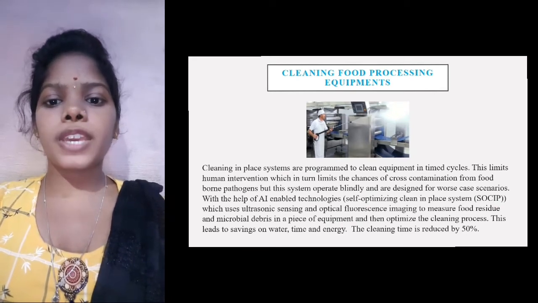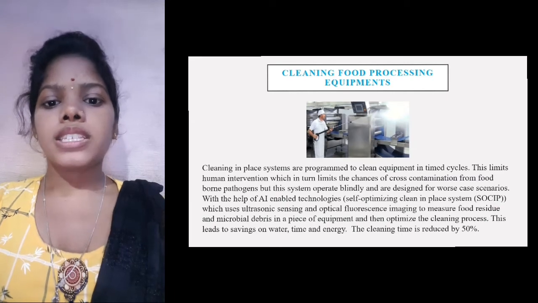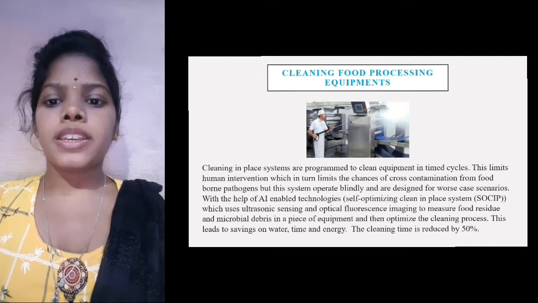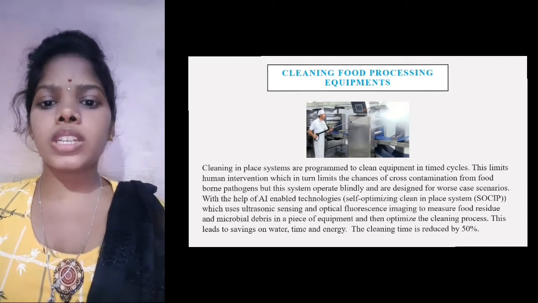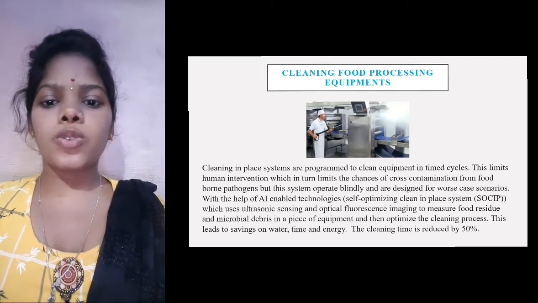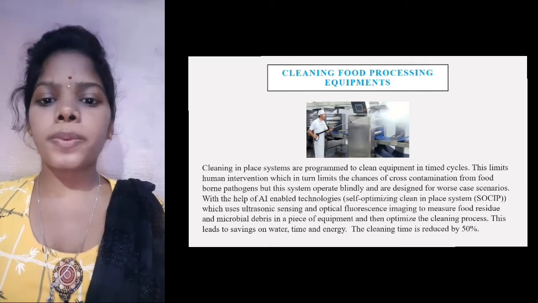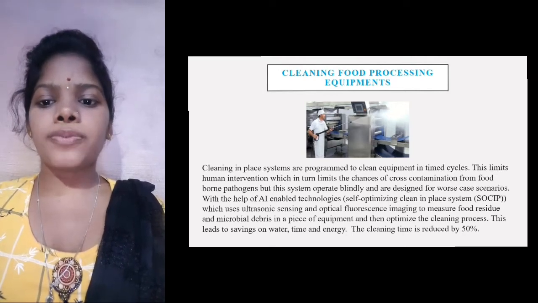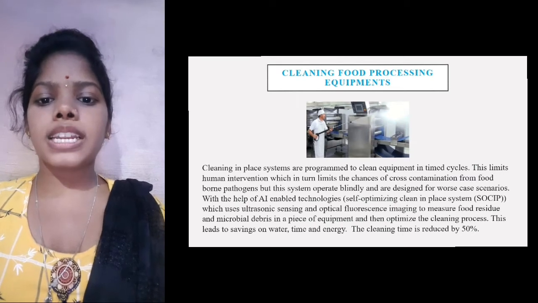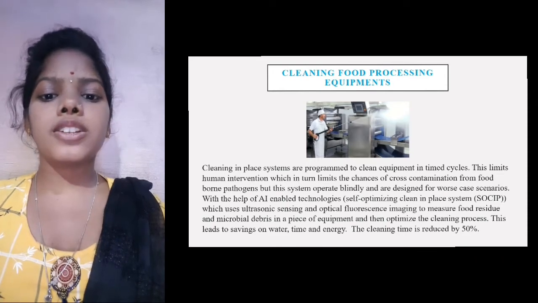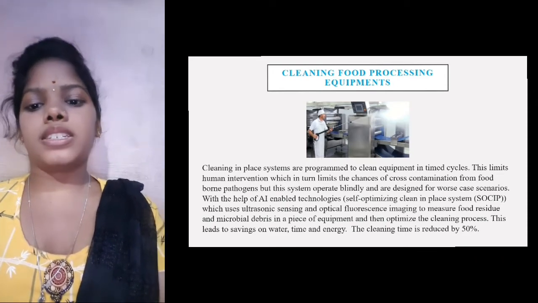With the help of AI based technologies, the self optimizing clean in place system, SOCIP, uses ultrasonic sensing and optical fluorescence imaging to measure food residue and microbial debris in a piece of equipment and then optimize the cleaning process. This leads to saving on water, time and energy. The cleaning time is reduced by 50%.